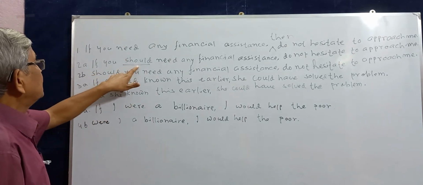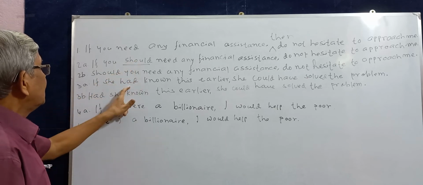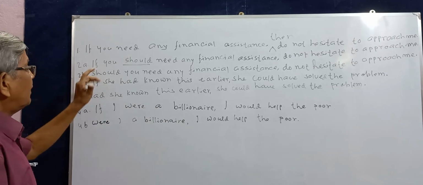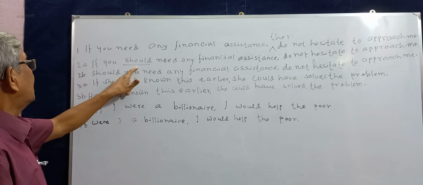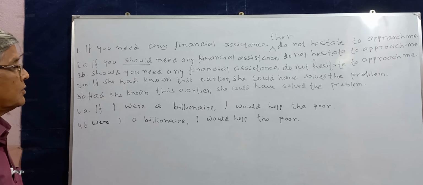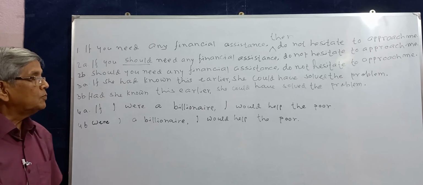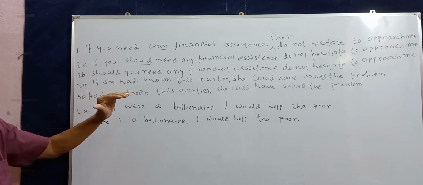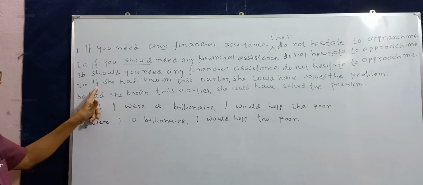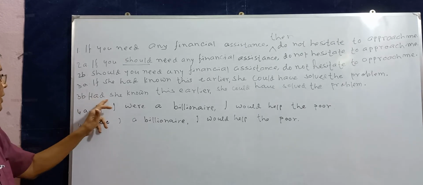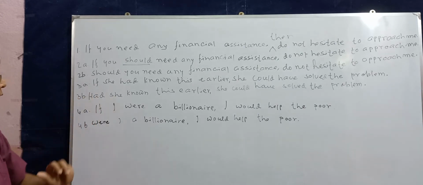If there is this helping verb should, or there is had, or were, we can drop the conjunction if by shifting the helping verb to the left side of the subject. Should you need any financial assistance, do not hesitate to approach me. Number 3, if she had known this earlier, she could have solved the problem. We drop the subordinating conjunction if and shift the helping verb had to the left side of the subject. Had she known this earlier, she could have solved the problem.